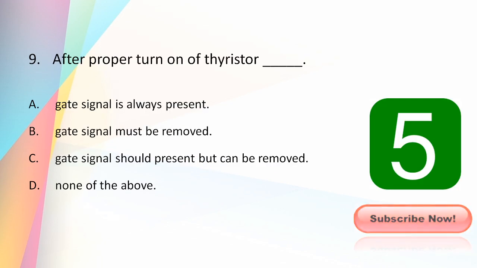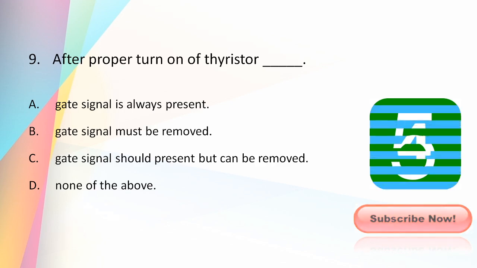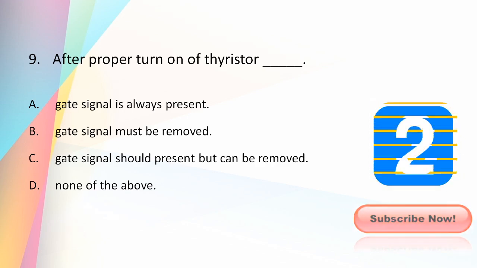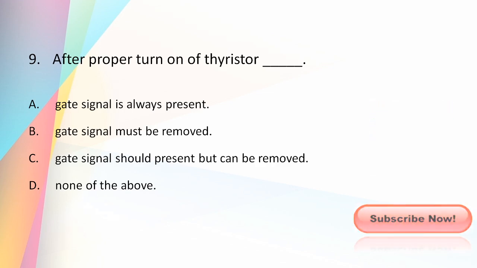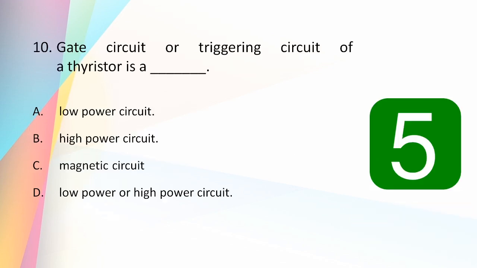After proper turn on of thyristor, gate signal is always present; gate signal must be removed; gate signal should be present but can be removed; none of the above. And the answer is gate signal must be removed. So after proper turn on of the thyristor, gate signal must be removed to reduce the loss of the circuit.